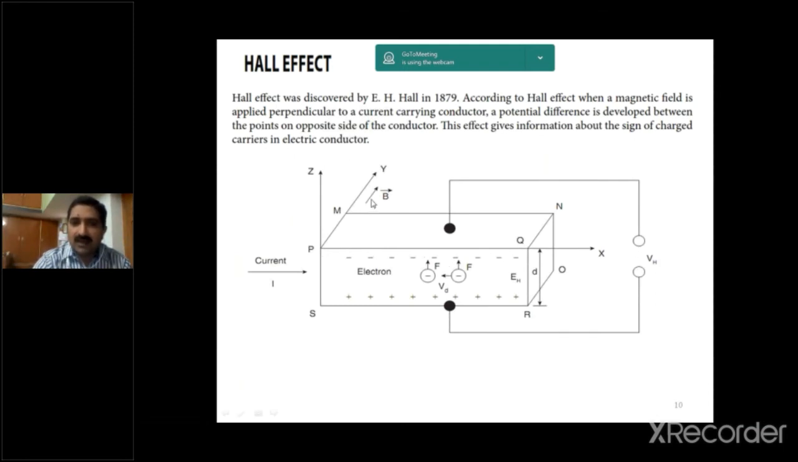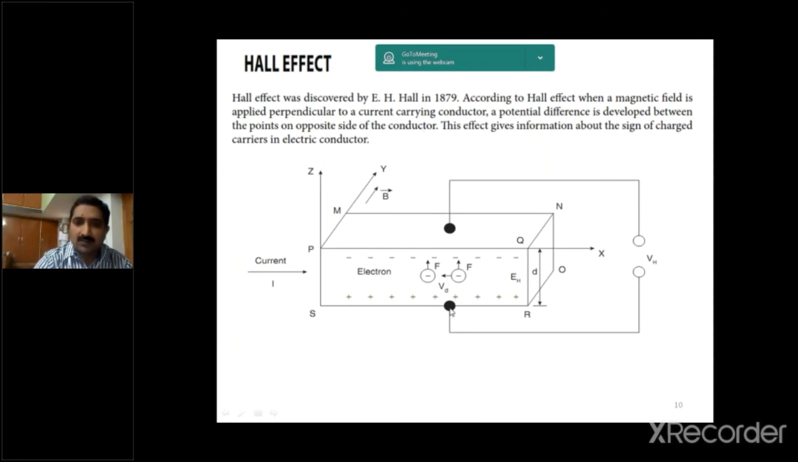Here we are applying a magnetic field perpendicular to the current carrying conductor. That means the current is flowing in the conductor. On that conductor, we are applying a magnetic field in the direction perpendicular to the applied current direction. So when a magnetic field, this is the magnetic field direction B bar, along the Y direction, is applied to a current carrying conductor, a potential difference is developed between the points on opposite sides of the conductor.